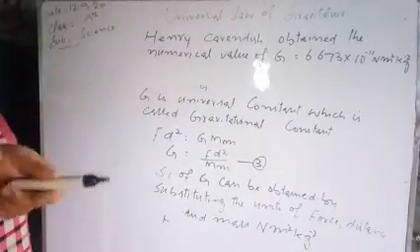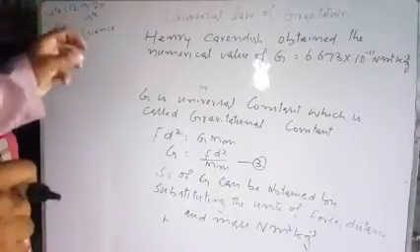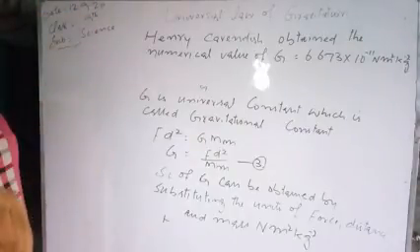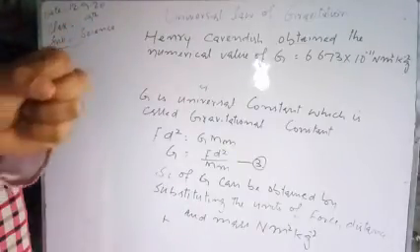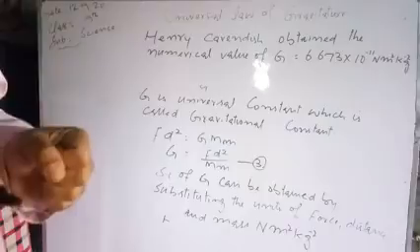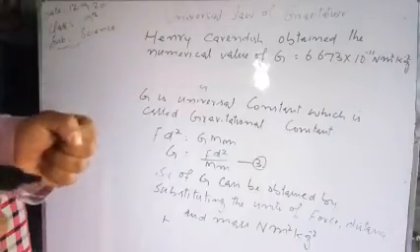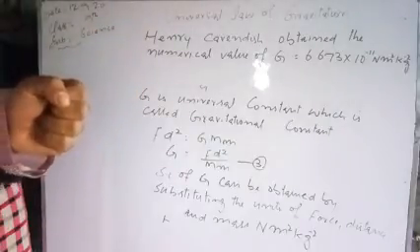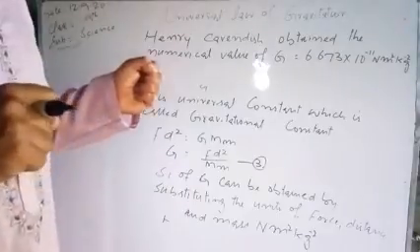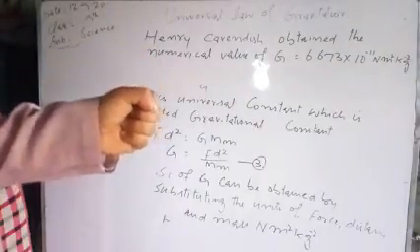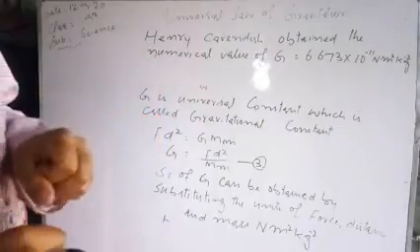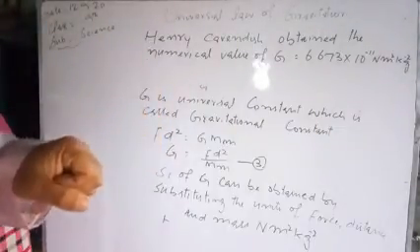Thank you. This was all about the universal law of gravitation, and we saw that the force of attraction between two objects is directly proportional to the product of the masses of the two objects, and inversely proportional to the square of the distance between them.